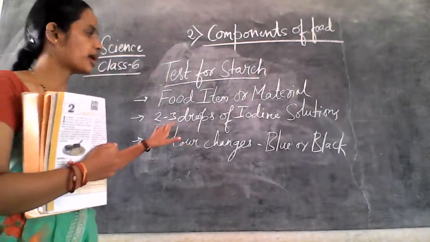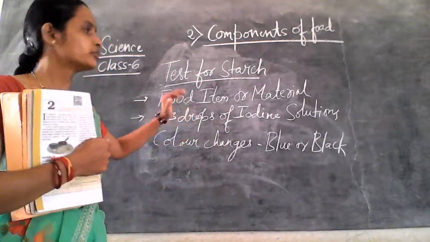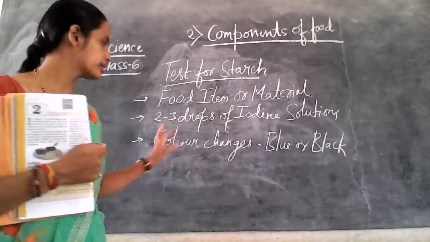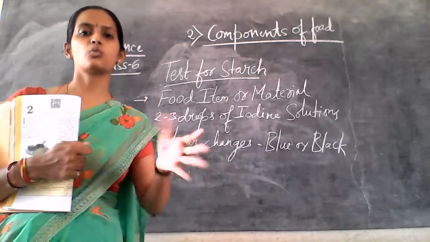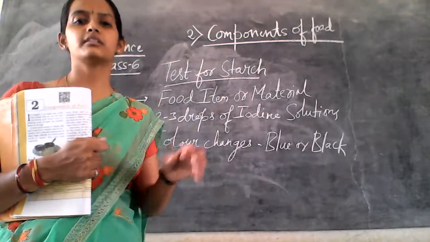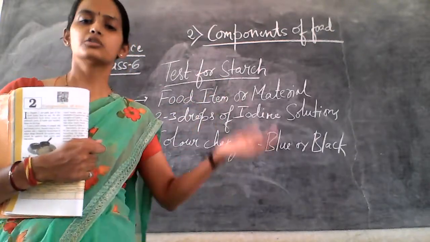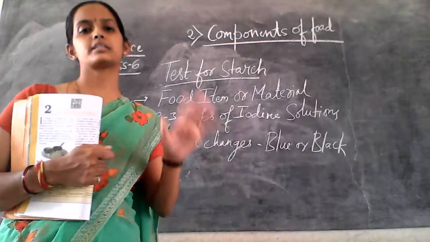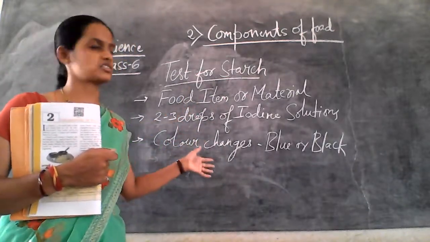In the second part, you have to take 2-3 drops of iodine solution. So, on the food item, we put 2-3 drops of iodine solution. Then third, in due course of time or after a few minutes, what happens? The color changes to blue or black. You can see there is a change in color of the food item, blue or black. This indicates the presence of starch. So starch is present in your food. This is the testing of starch.